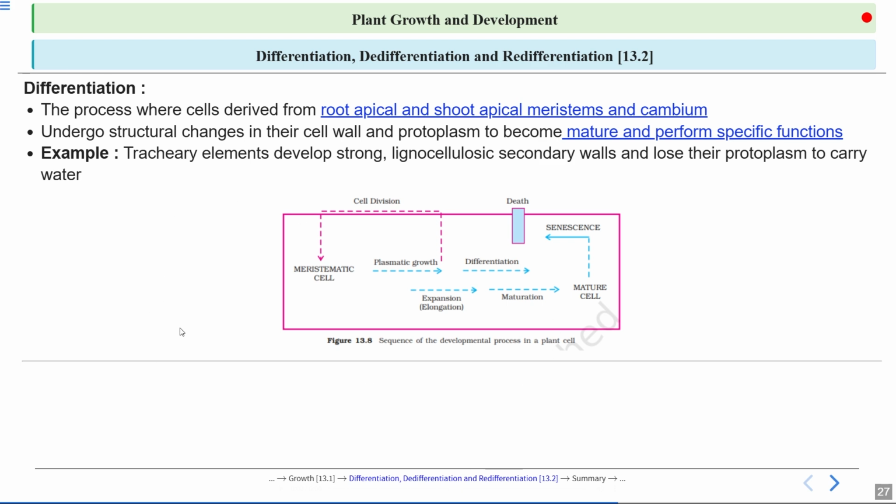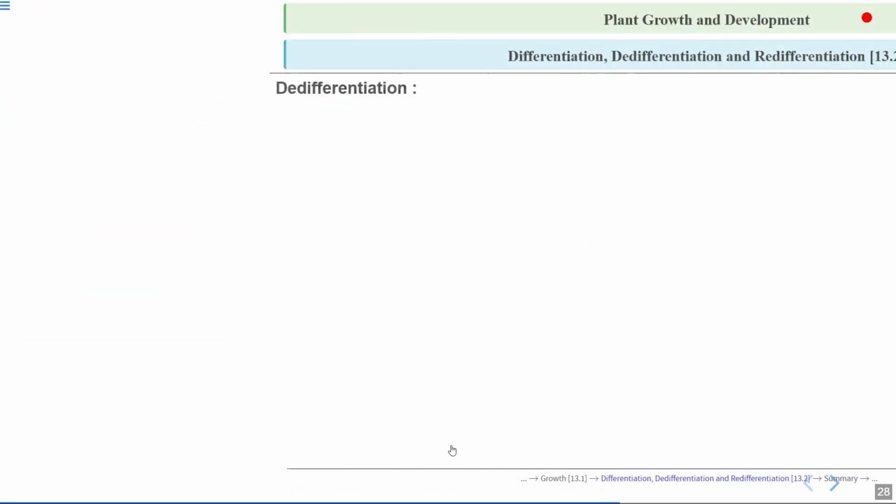In this picture you can see the sequence of the developmental process in the plant cell, and how dedifferentiation and redifferentiation take place. Differentiation and dedifferentiation are part of development, which we will talk about later in the chapter. Here we can see differentiation, expansion, maturation, and how the mature cell reaches senescence or death. This is the sequence for overall development of the plant cell.